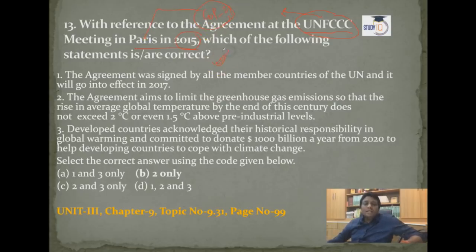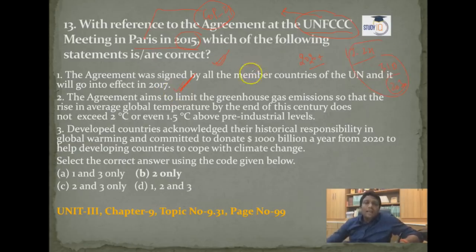The statement says this agreement was signed by all the member countries of the UN and will go into effect in 2017. See guys, this agreement is to be implemented after the completion of the Kyoto Protocol, so it will start after 2020, from 1st January 2021 to 31st December 2030. It will not take effect from 2017.